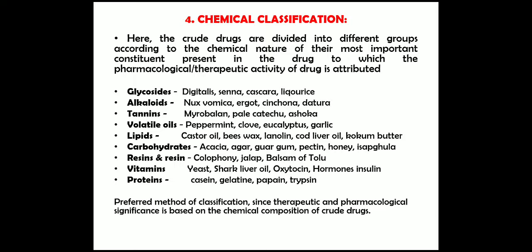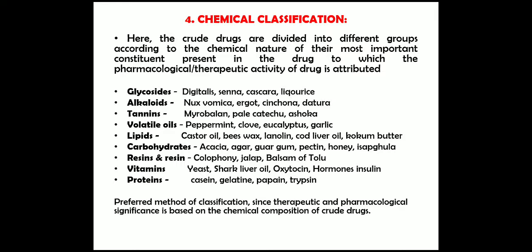Next, chemical classification. Here the drugs are divided into different groups according to the chemical nature of their most important constituents present in the drugs, to which the pharmacological and therapeutic activity of the drug is attributed. First we will see the chemical classification. Glycosides, for example digitalis, senna, cascara and liquorice.